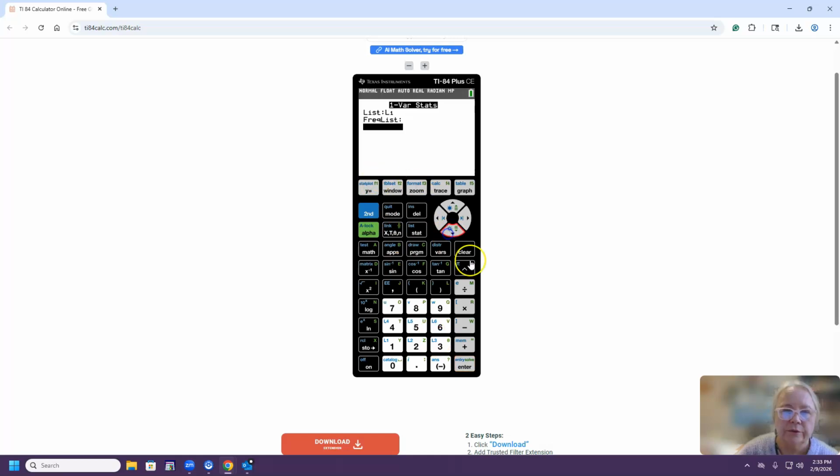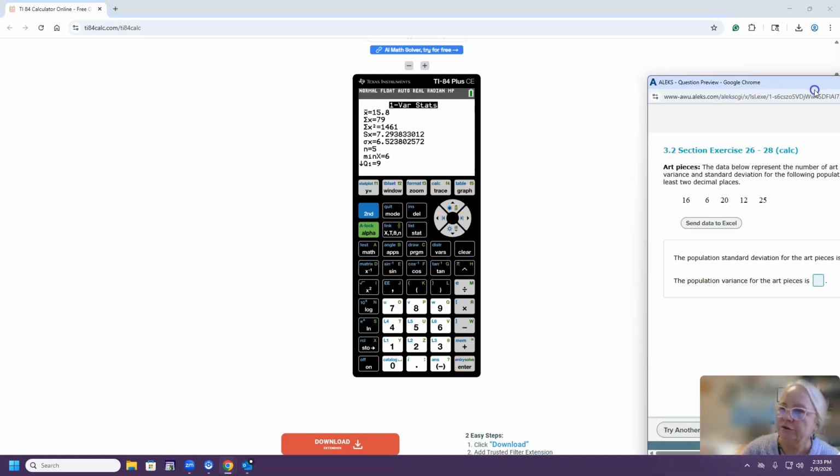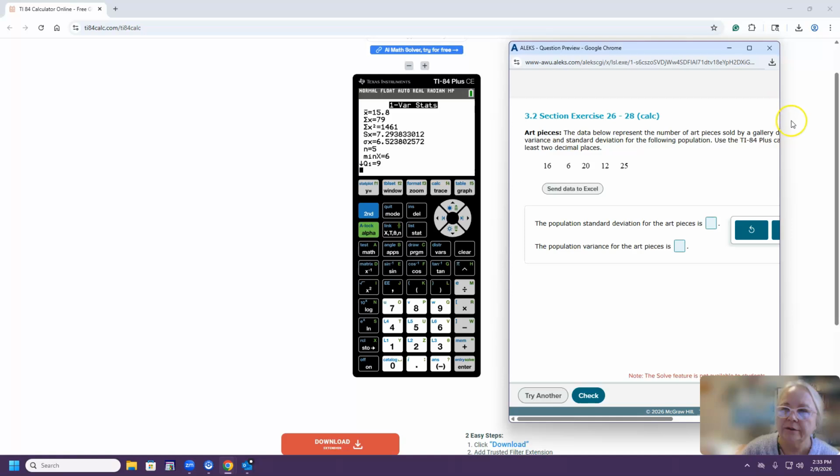So now we calculate. There will be two values for standard deviation. Please remember the standard deviation with S is the sample standard deviation. For the population, we choose sigma. Why do we choose this one? Because that's what we were asked to find, the population. So let's go ahead and look at the problem again.